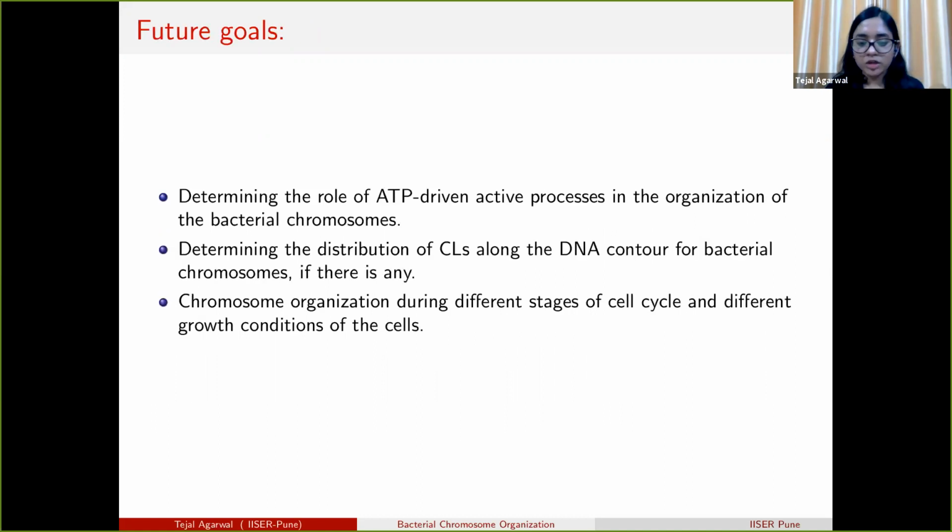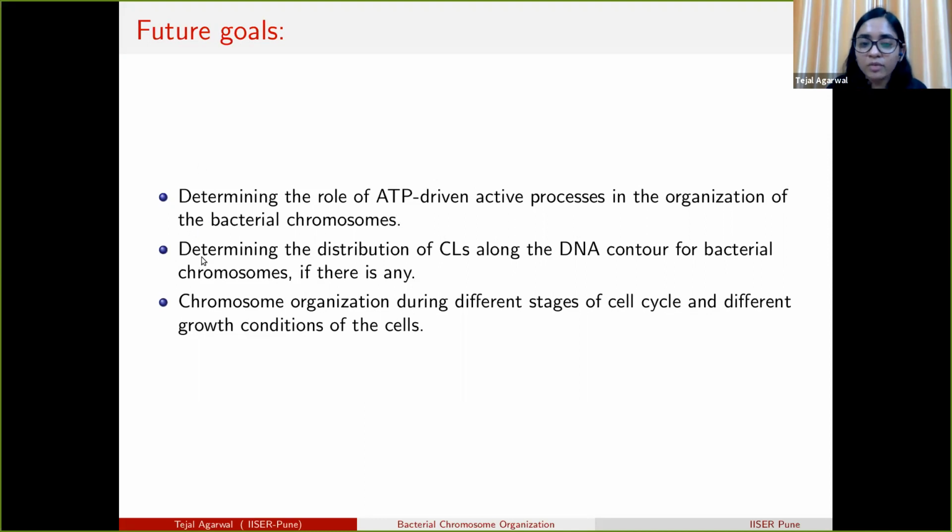So these are the future goals. In our simulation, we do not incorporate the effect of ATP-driven active processes, and we take the crosslinks to be permanently fixed, which is not the case in the actual biological system. In an actual biological system, the binding proteins can sometimes attach to the polymer, and sometimes they can just come out. So we haven't incorporated that effect. We also haven't incorporated the effect of hydrodynamic interaction because of the cytoplasmic liquid in the cell.